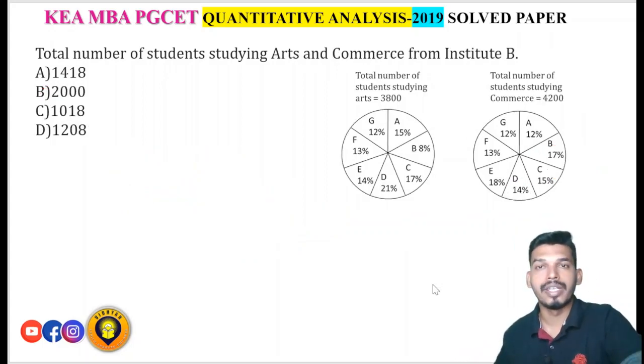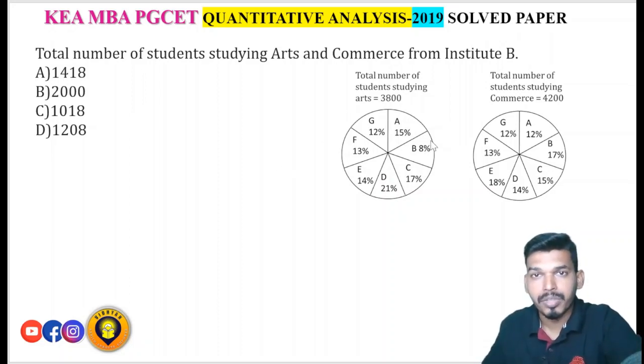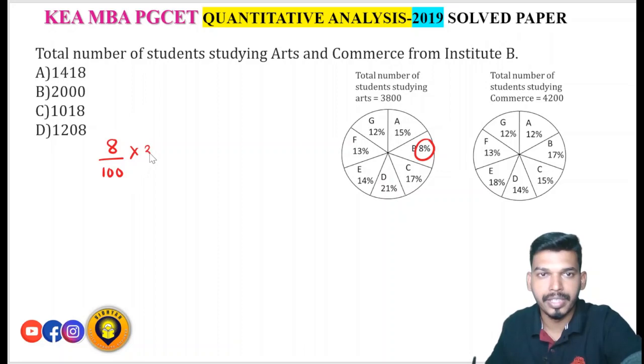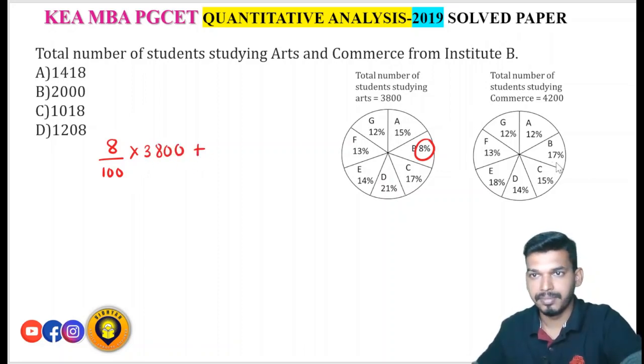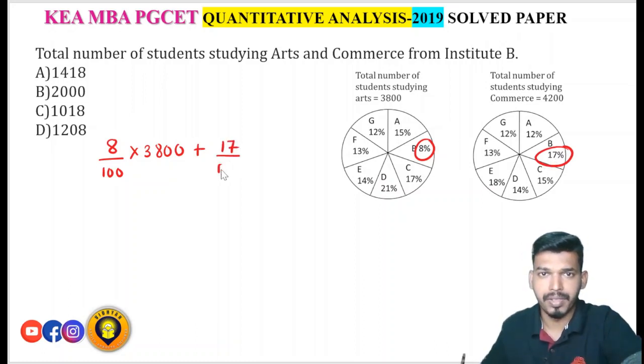Total number of students studying arts and commerce from Institute B. From Institute B, 8% of students are studying arts. So you have to find 8% of 3800 plus, here in commerce 17%, okay, 17% of 4200.